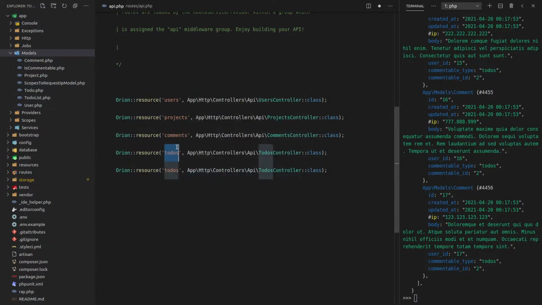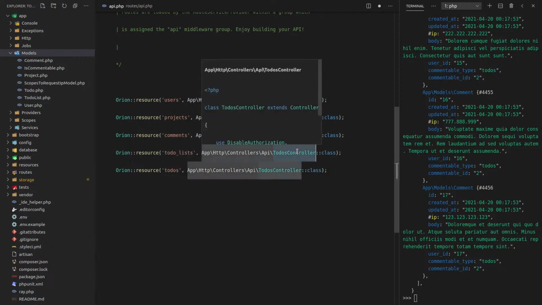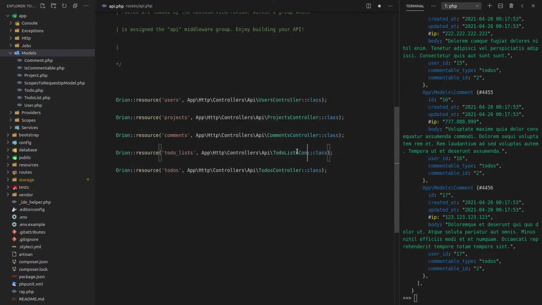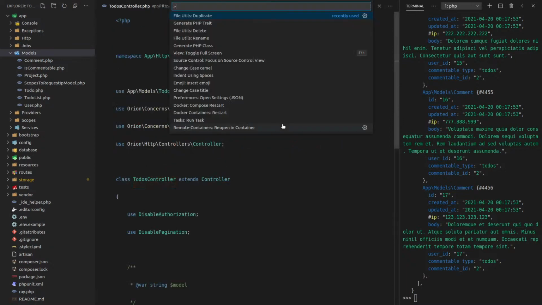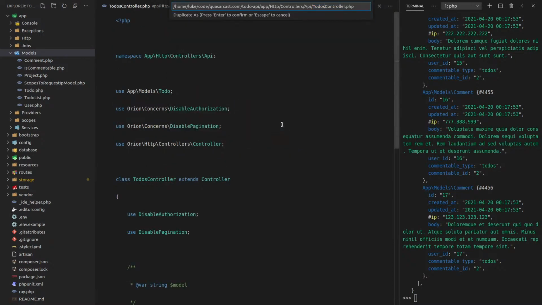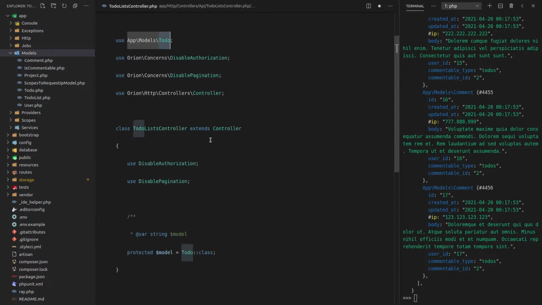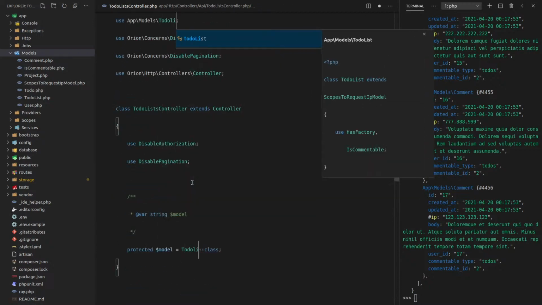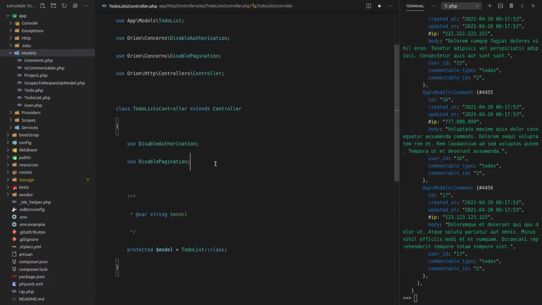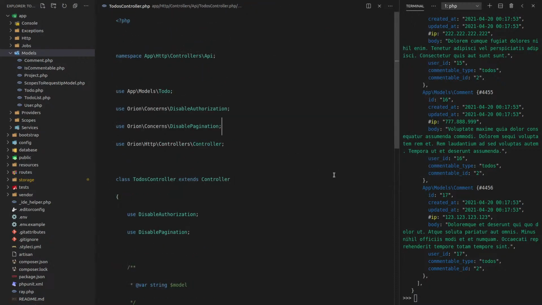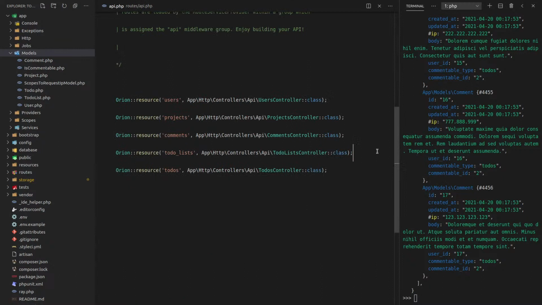Okay, so that's to-dos, and then we want the to-do list as well. In fact, to-do list should sit here. So since I copy-pasted that down, now we can say to-do lists. And I'll say here, to-do list controller. Jump into there, duplicate it, change it from to-dos to to-do lists. And anywhere we've got to-dos, we change that to to-do lists. And let's change to-do to to-do list, and that's done. We now have an API endpoint for to-do lists as well. The last one we've got is user. That's actually already done. So we've already finished building out the API now.